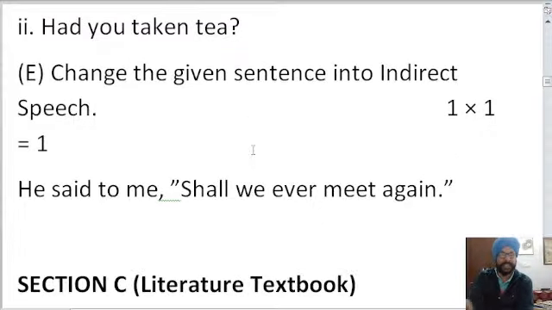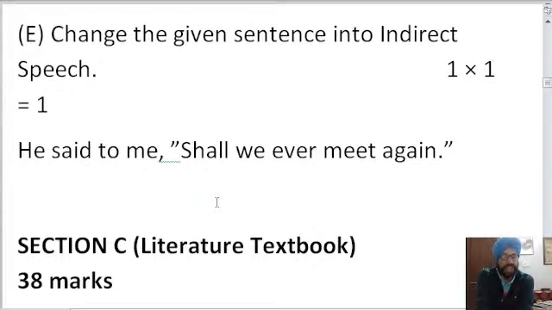So next is change into indirect speech. So it is given in the direct speech. So we would change it into indirect speech. He said to me, shall we ever meet again? Just change the speech. Amrinder is giving the answer. So very good that you are trying to give the answer. So the next question is, he said to me, shall we ever meet again? Change the speech into indirect. It is given in the direct speech. So write in the notebook.